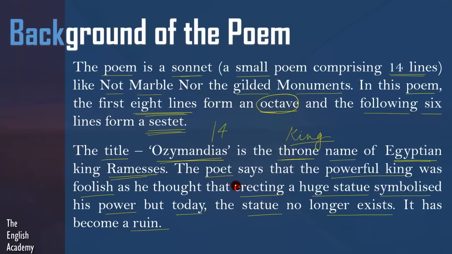So in this poem, the poet tells us that this powerful king Ozymandias thought that if he would erect a huge statue of himself, that will show his strength, his power. But today, the statue does not exist any longer. And this highlights his foolishness. That such a powerful king also could not visualize that his statue is not long-lived. It will not remain forever. One day it will get destroyed with the passage of time.